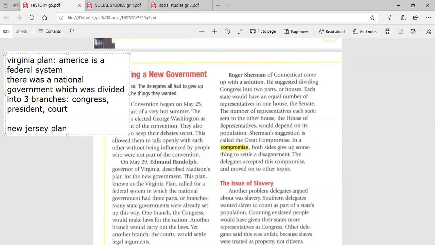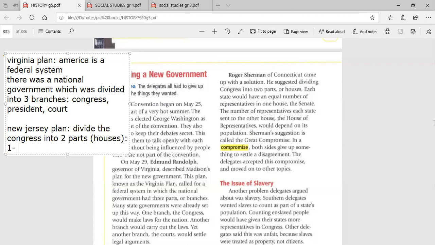Okay? In the New Jersey Plan, they reached a solution to this problem. In the New Jersey Plan, they divided the Congress into two parts, or two houses. What are these houses? The House of Senate and the House of Representatives.